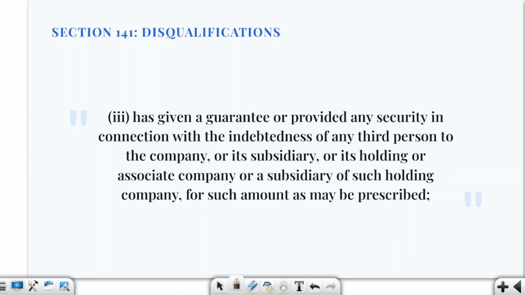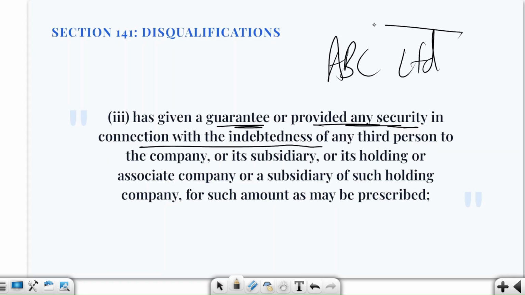Then here we are talking about giving a guarantee or providing any security in connection with the indebtedness of a third person. So suppose Rohan himself has not borrowed from ABC. Instead, his friend has borrowed from ABC Limited. Now Rohan gives a guarantee for that borrowing and says that if my friend does not pay, I am going to make the payment.